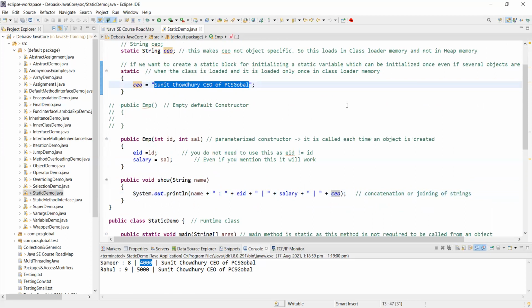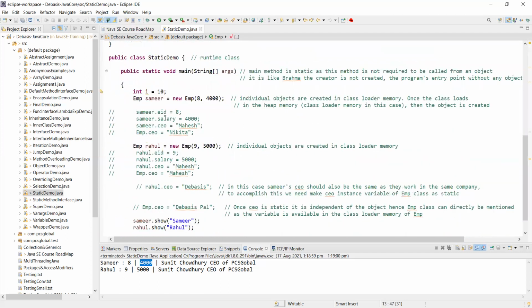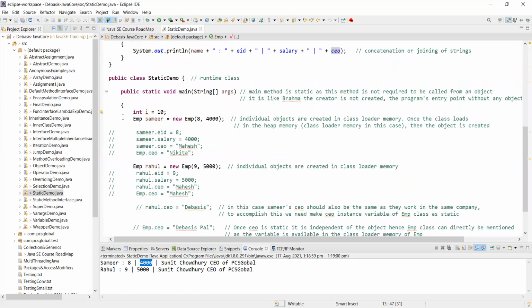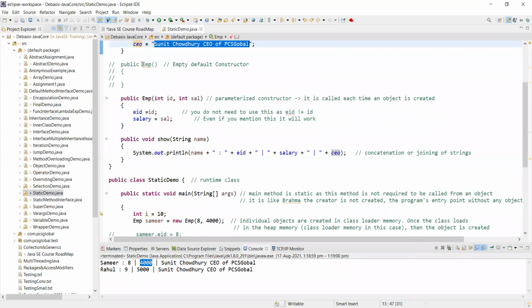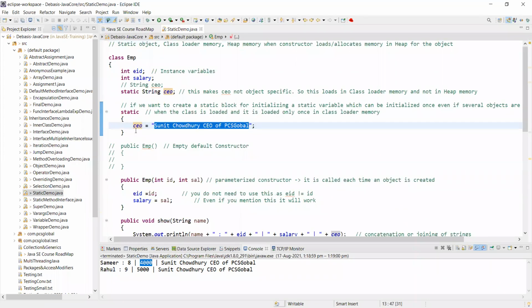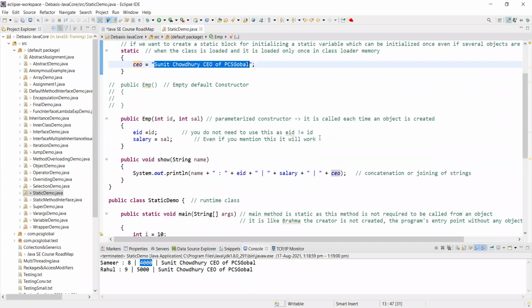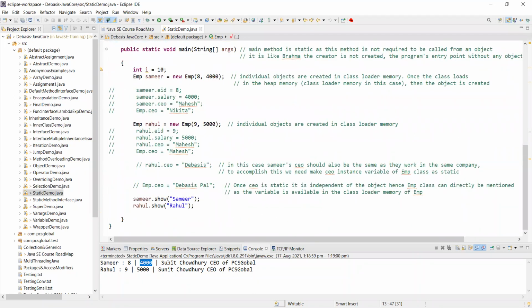You agree? Because after all, this is the object Samir, which is of type EMP. So EMP has a static block defined with a value for the variable CEO, Sumit Chaudhary, CEO of PCS Global. So what is it printing? Sumit Chaudhary, CEO of PCS Global.